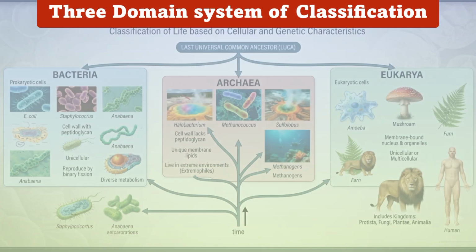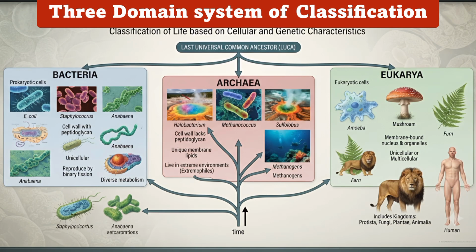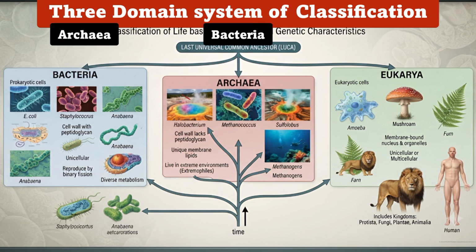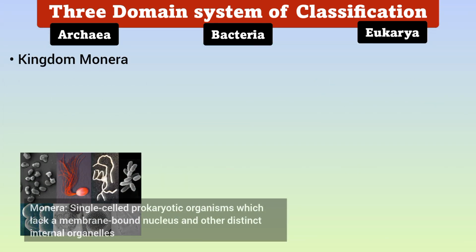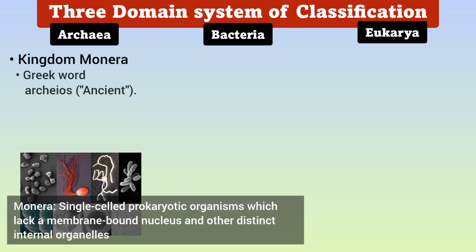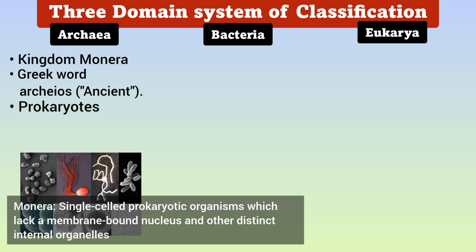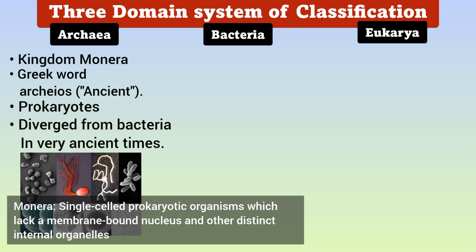In this lecture we shall study about three domain system of life: domain Archaea, domain Bacteria and domain Eukarya. In the five-kingdom system, domain Archaea was included in kingdom Monera. The name Archaea comes from the Greek archeos, ancient. They are prokaryotes, meaning they lack membrane-bound organelles, and they diverged from bacteria in very ancient times.